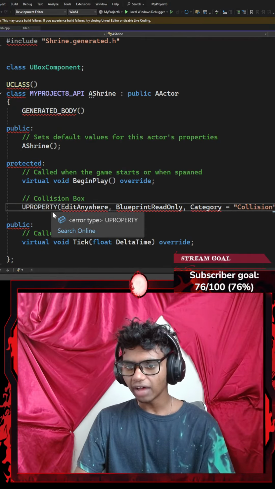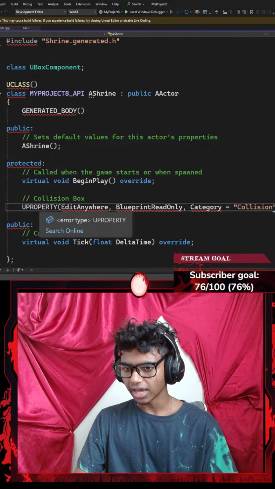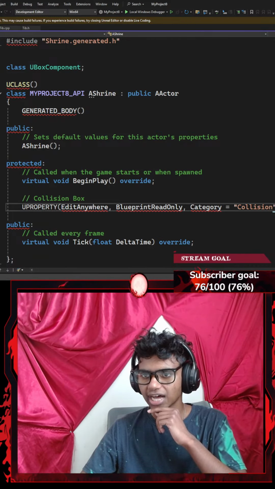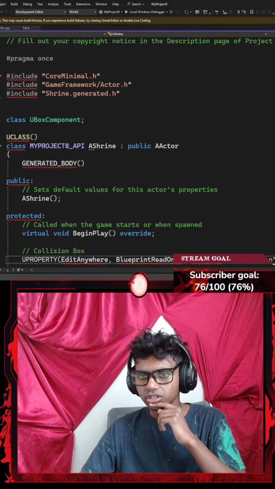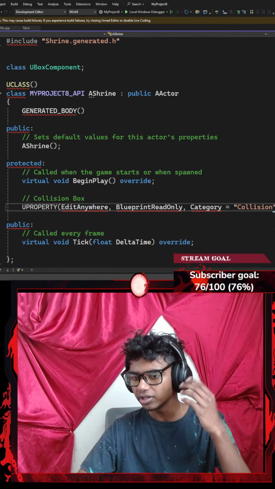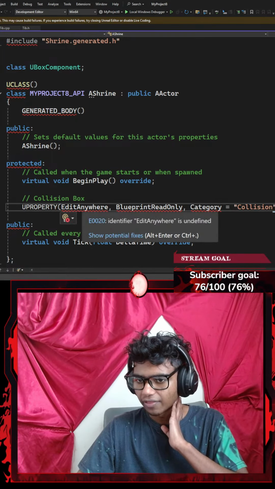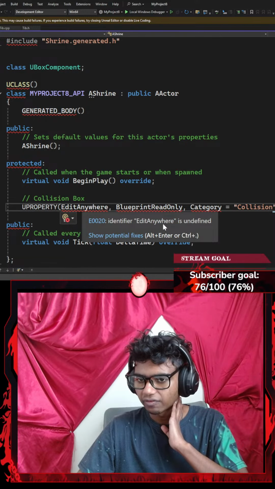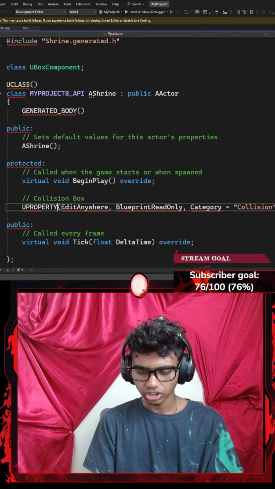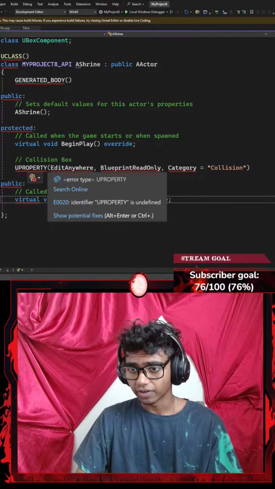Okay, let's see. So I have a U property. Did I spell something wrong? It says edit type U property. Is my U property spelled wrong? I'm positive this is how we actually spell it. So I have a class called UBox components. I have a collision box here. Everything is correct, honestly. Where did I mess up? So edit type U property, and then it says identifier edit anywhere is undefined. Maybe I try typing it again. UPROPERTY. I mean, I'm pretty sure it's spelled correct, right?